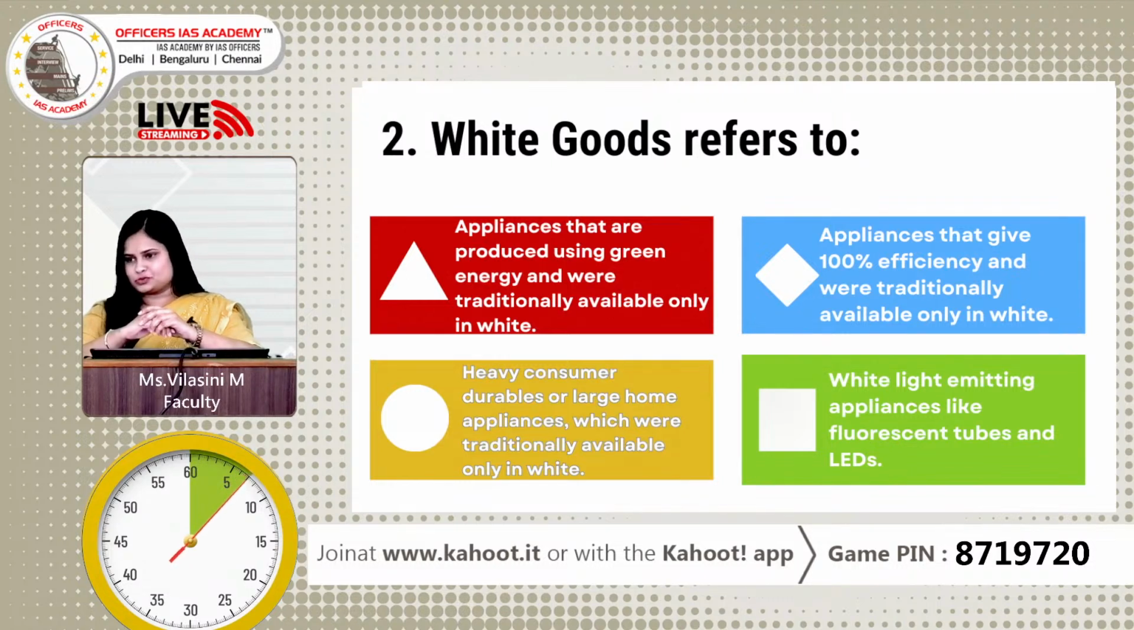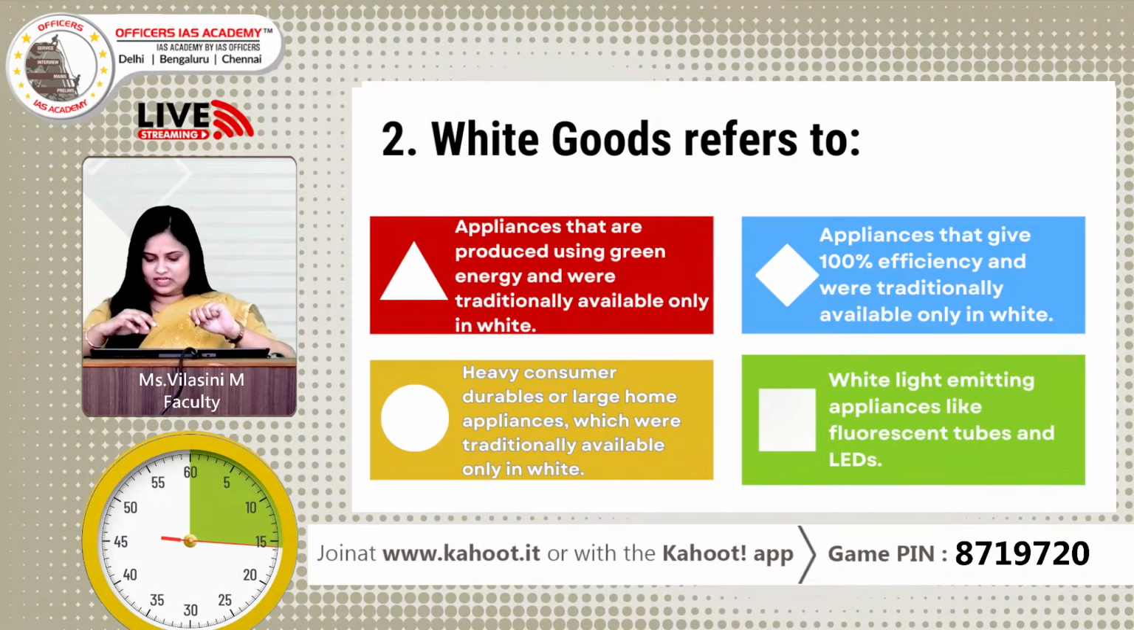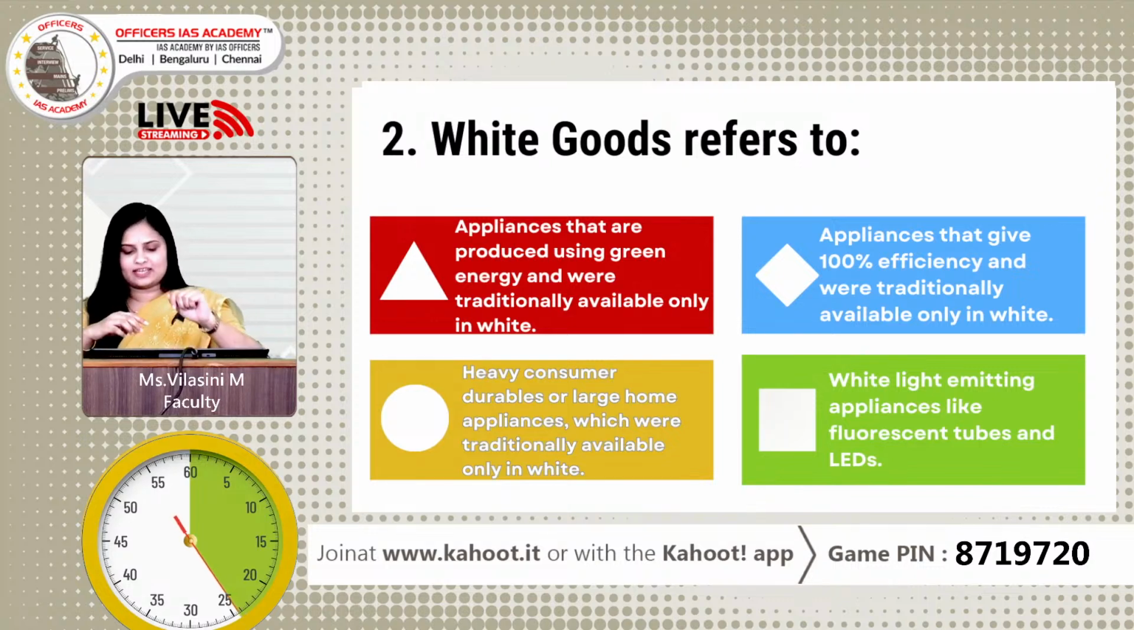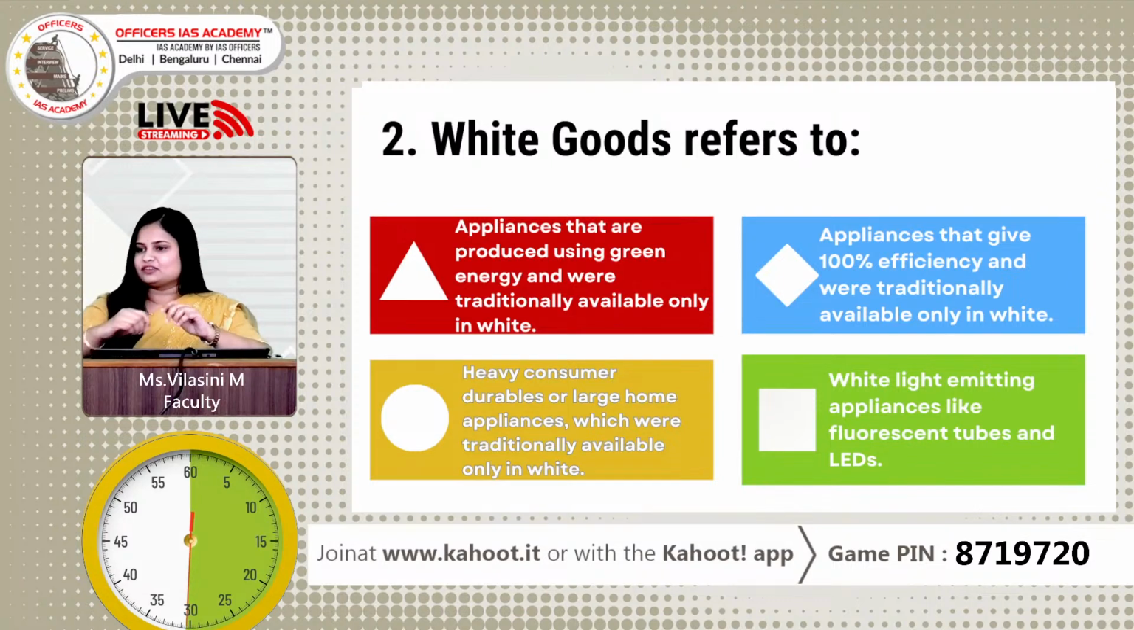White goods refer to option A, applications that are produced using green energy and were traditionally available only in white, B, appliances that give 100% efficiency and were traditionally available only in white, C, heavy consumer durables or large home appliances which were traditionally available only in white, D, white light emitting appliances like fluorescent tubes and LEDs. Fine. So guys, please give in your answers. 40 responses, 44, 46. Wonderful. More responses to come in.